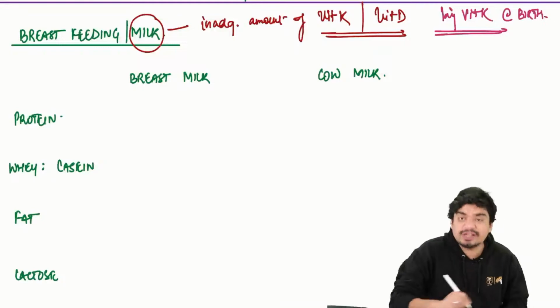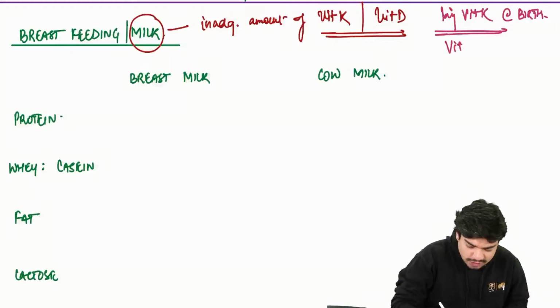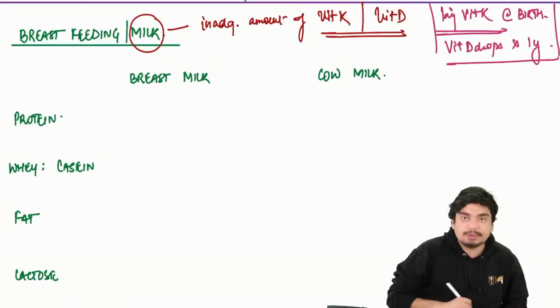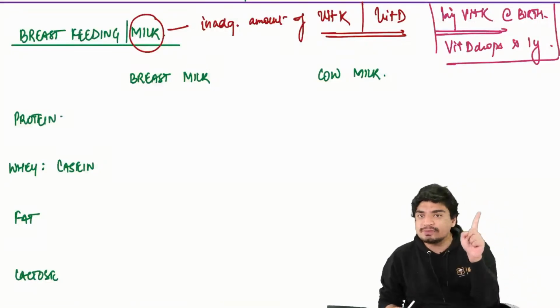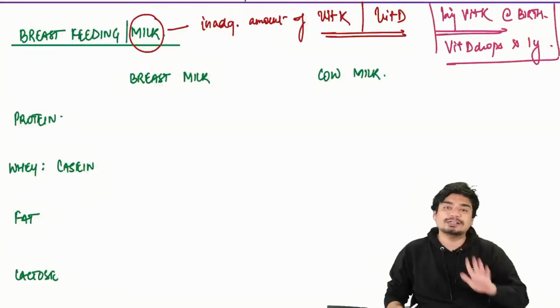This is the reason why we give injection vitamin K at birth. And for vitamin D, what do we give? We give vitamin D drops for 1 year. Because breast milk is lacking vitamin K, we give injection vitamin K at birth. Because vitamin D is lacking, we give vitamin D drops for 1 year.